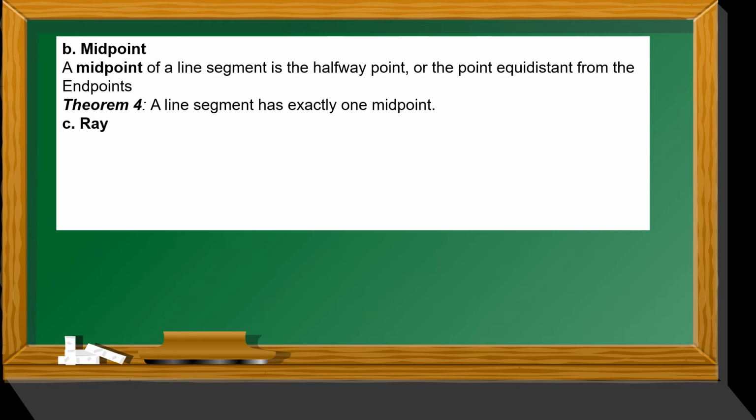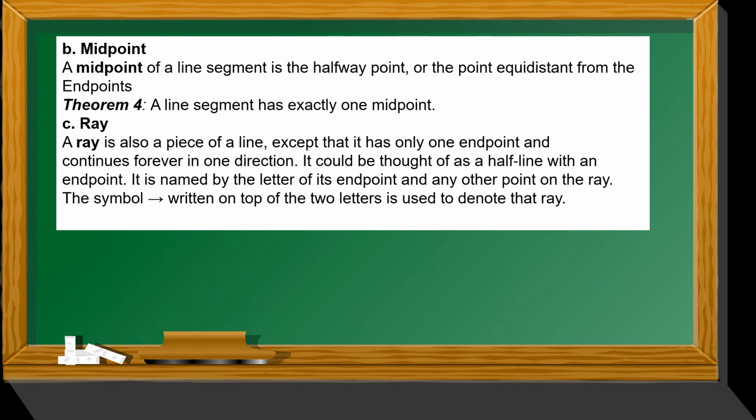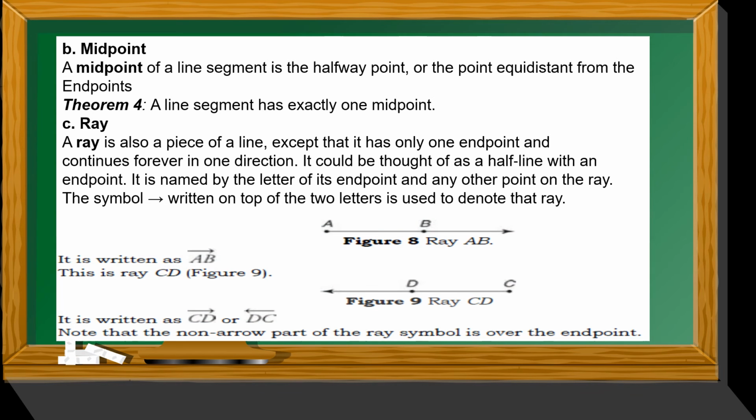Okay, for letter C, that is a ray. It is also a piece of a line except that it has only one endpoint and continues forever in one direction. It could be thought of as a half line with an endpoint. It is named by the letter of its endpoint and any other point on the ray. The symbol arrow written on top of two letters is used to denote that ray.